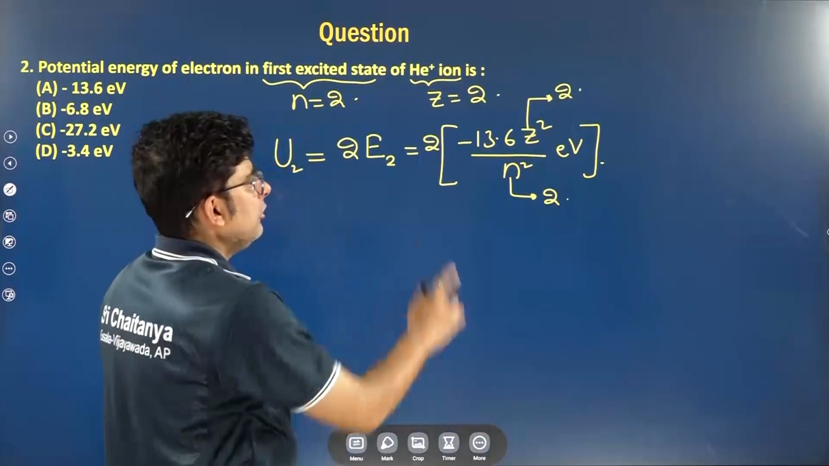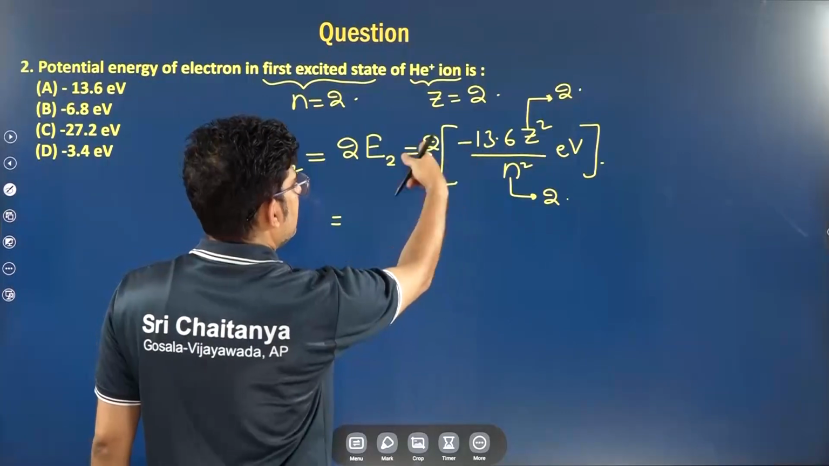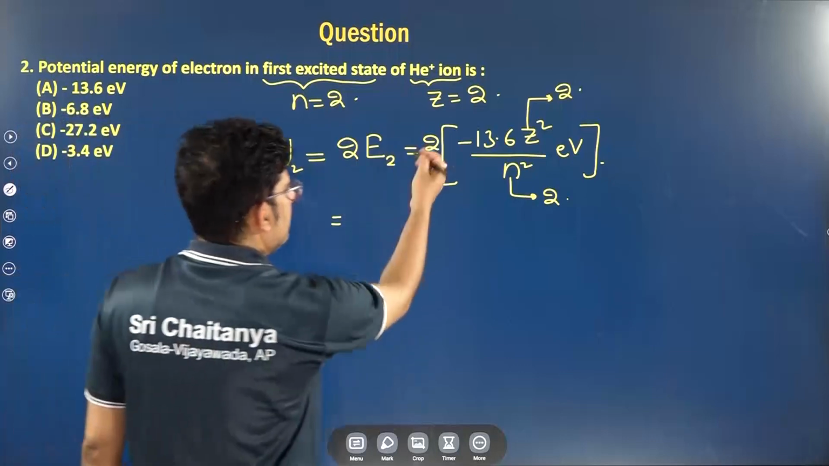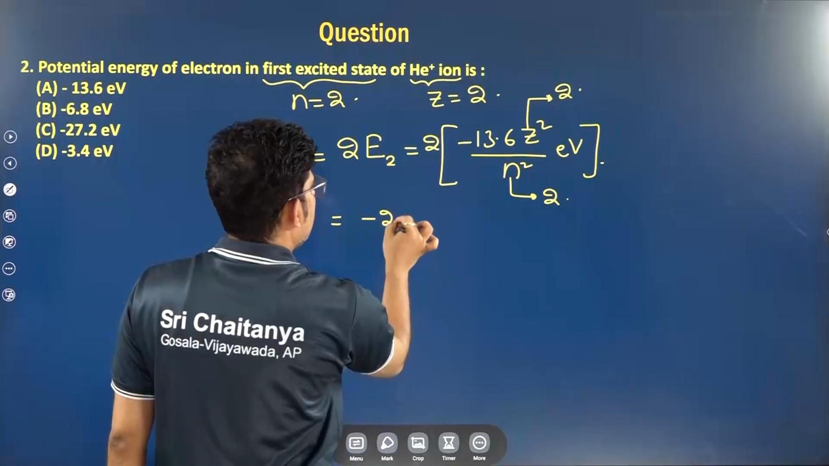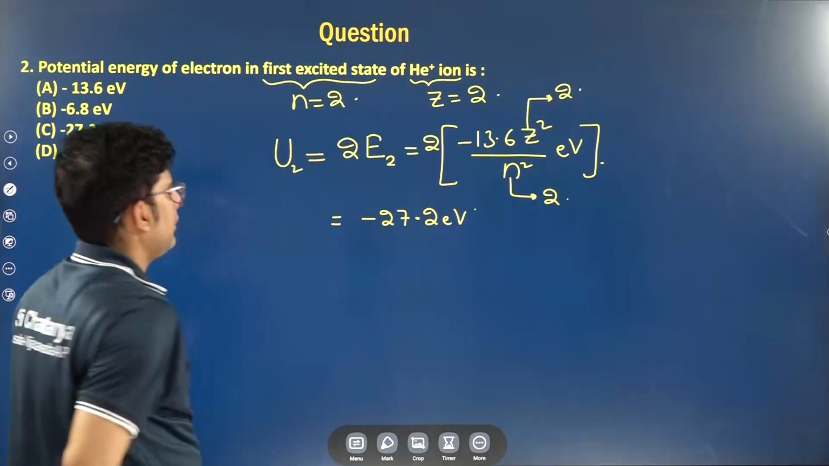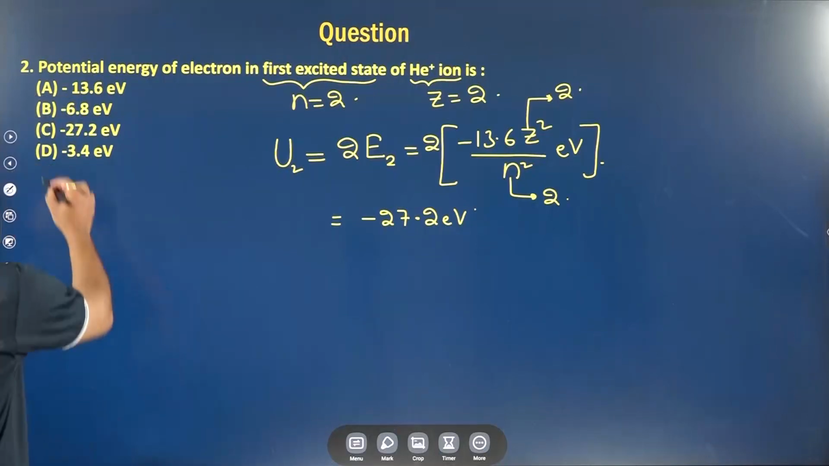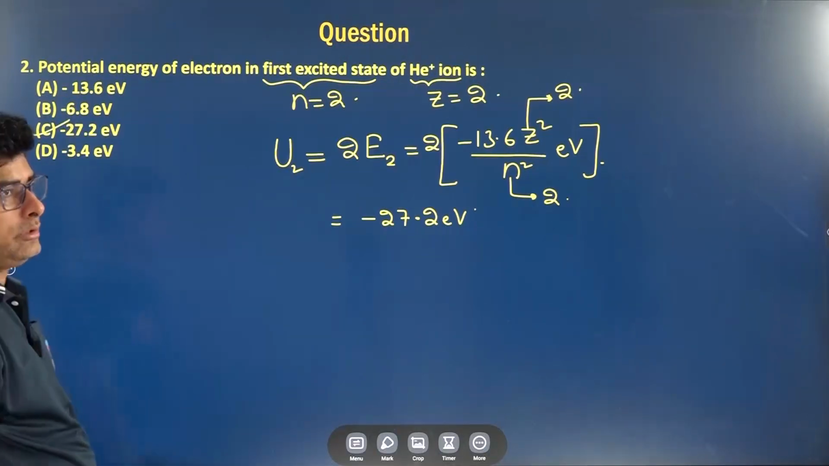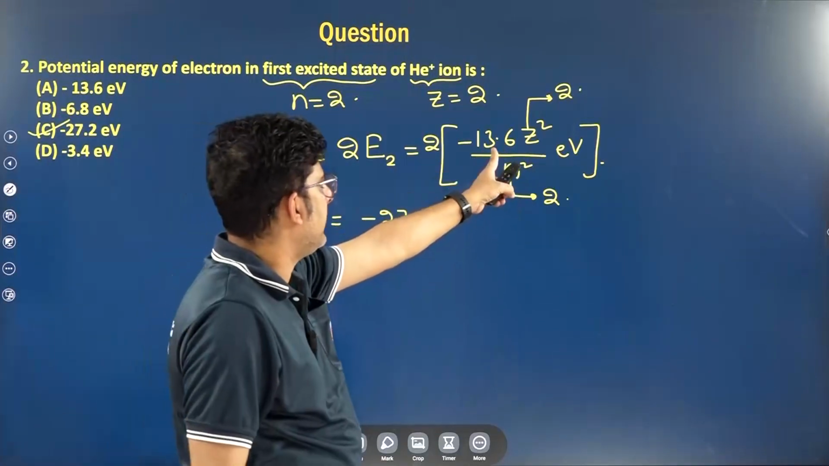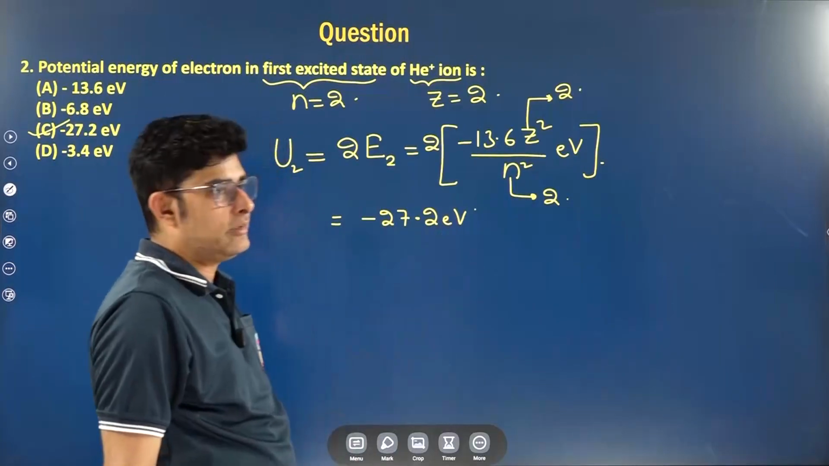So 2 square cancels. So directly how much will we get? Minus 13.6 into 2, which becomes minus 27.2 electron volt. So minus 27.2 electron volt will be the energy. That is the third option. Understood? U2 is equal to 2E2. E2 value we saw here: minus 13.6 Z square by n square. 2 square cancels, so minus 27.2.